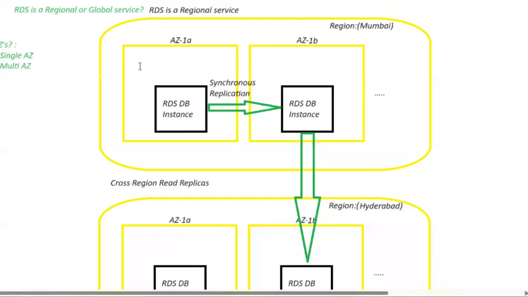So what do we call this? The firstly created RDS database instance, we call the primary instance. Since we replicate our data from here to there, we call this source the primary instance. Whereas the destination where we are replicating our DB instance, we call the secondary instance.